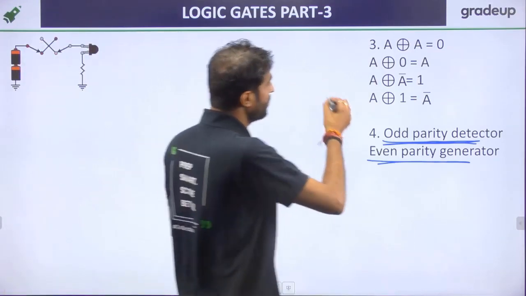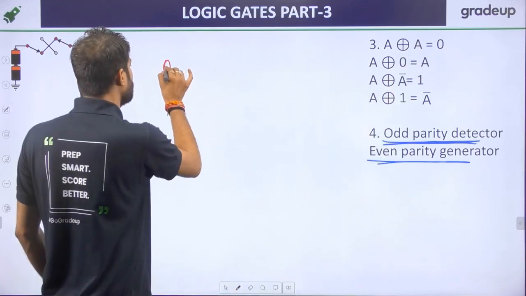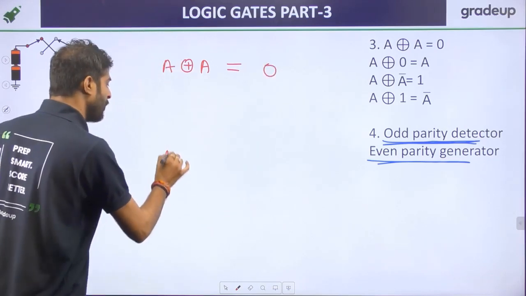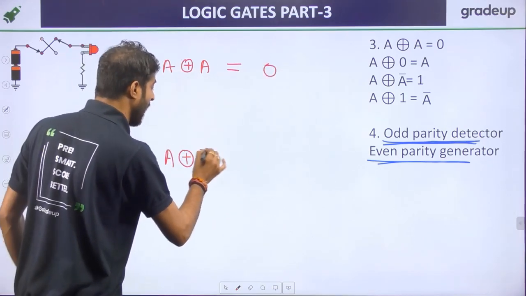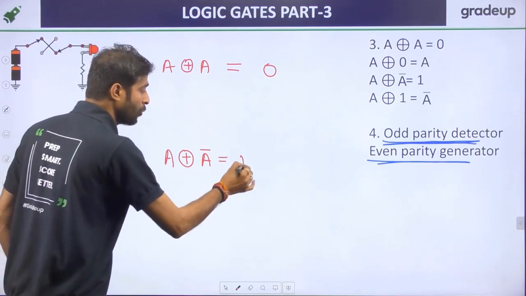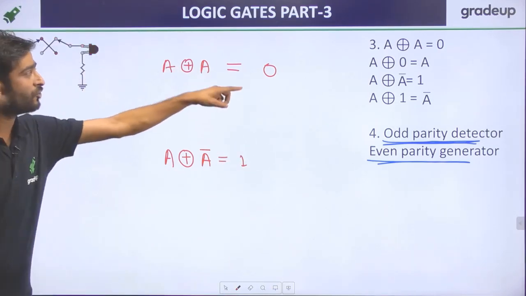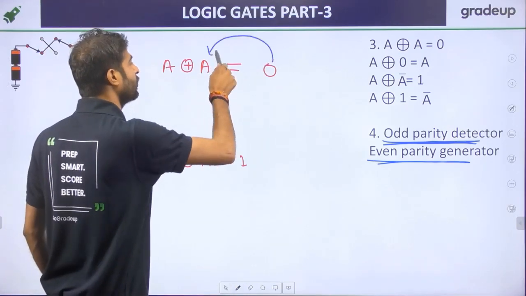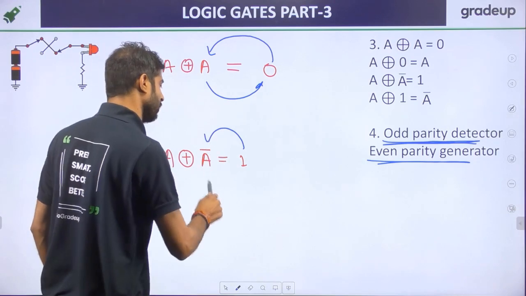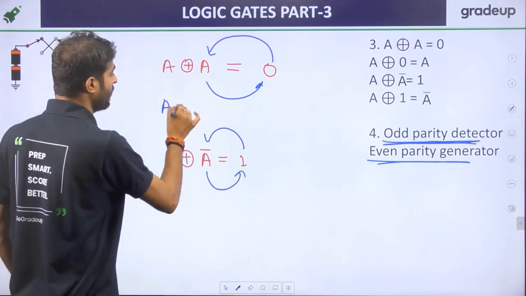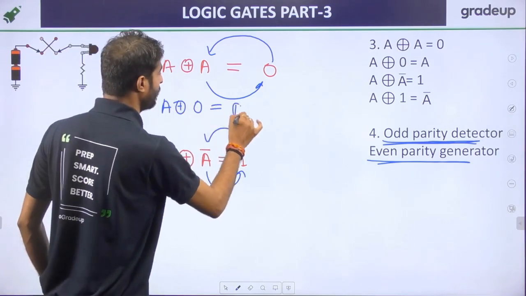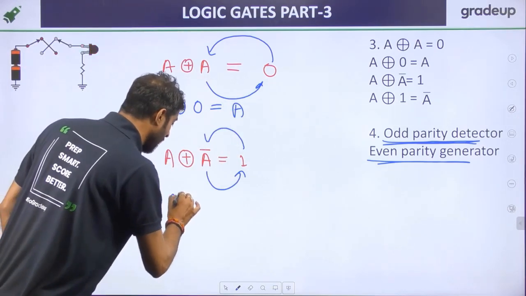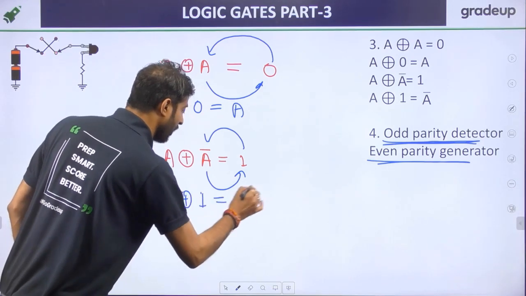So my dear friend, if we want to find A XOR A, sir, they are the same, so output is 0. Now if I want to find A XOR A bar, sir, it is different, so output is 1. So A XOR A is 0, A XOR A bar is 1. अब आपको एक चीज याद रखना है, क्या? एक अंदर तो दूसरा बाहर. It means if anybody asks A XOR 0, the answer will of course be A. A XOR 0 is nothing, it is just A. Now if I ask A XOR 1, the answer will always be A bar.